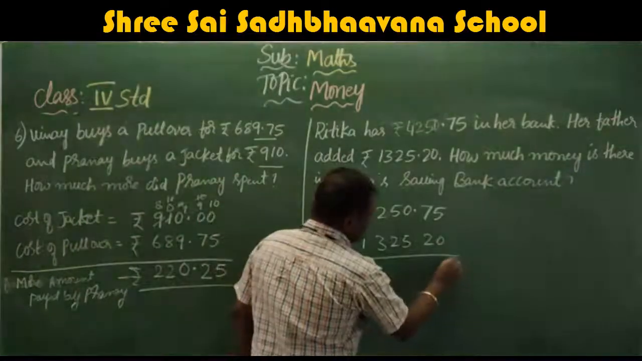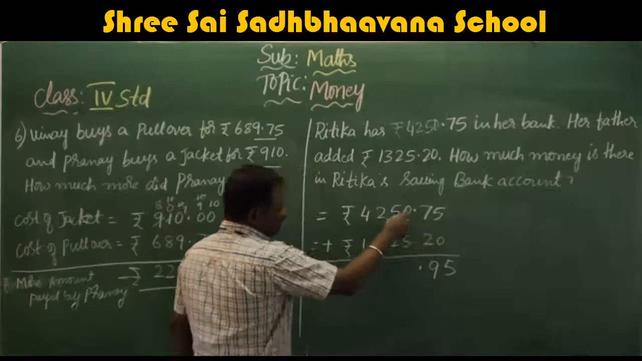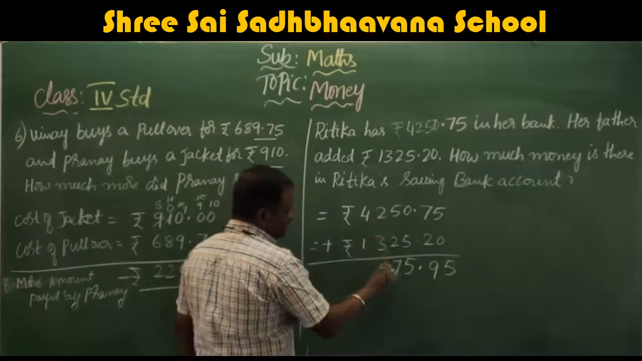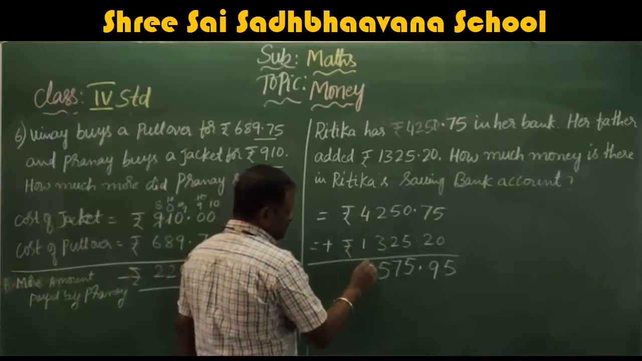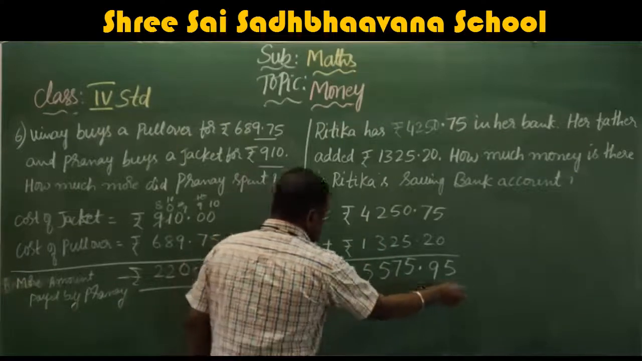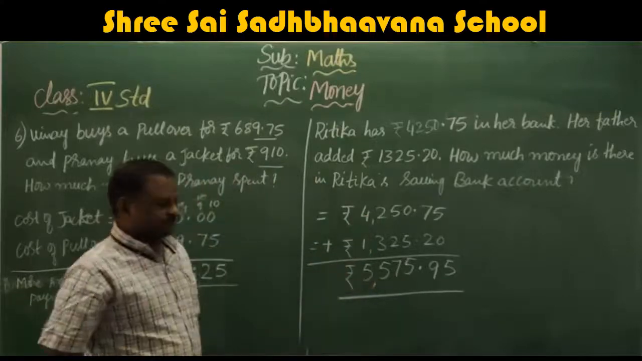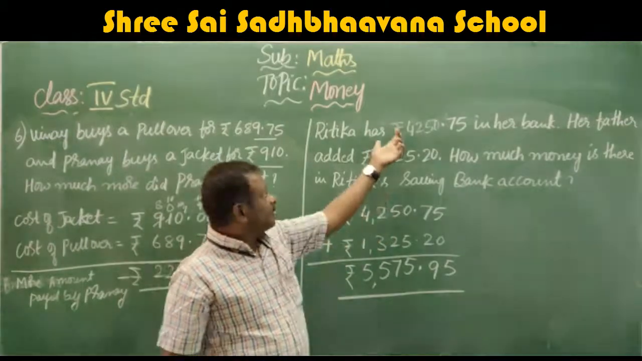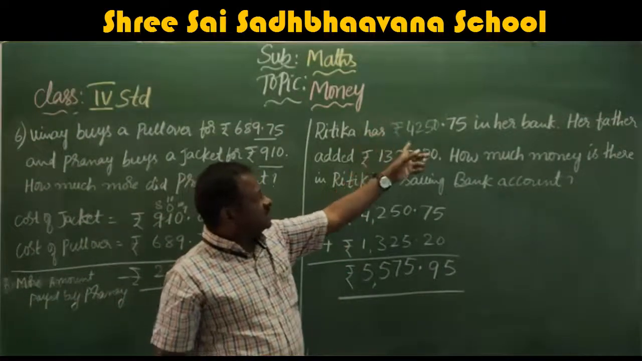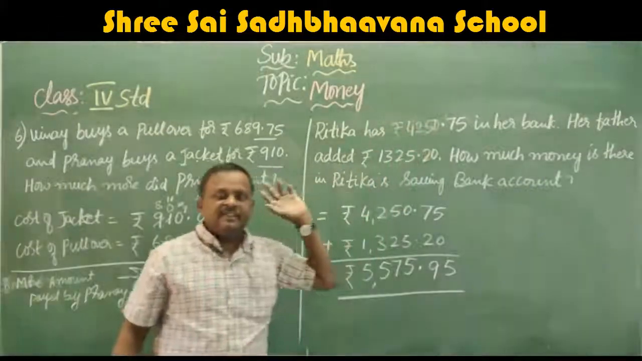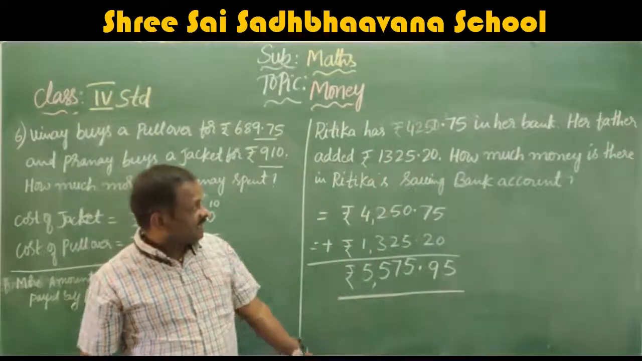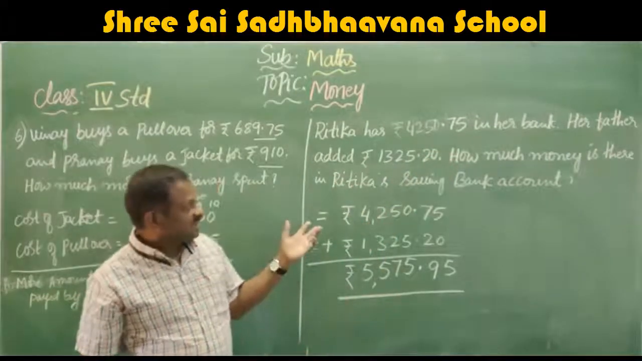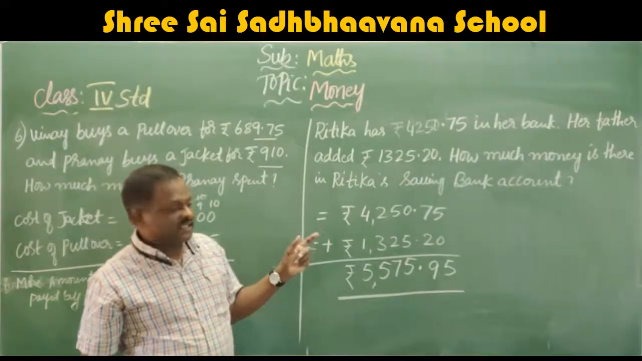5, 7 plus 2, 9, 0 plus 5, 5, 5 plus 2, 7, 2 plus 3, 5, 4 plus 1, 5. So this is the total amount in her account. In her account. So once again I will explain. This is the first. Ritika has rupees 4,250.75 in her account. Her father had added rupees 1,325.20. So what is the amount she has in her account?